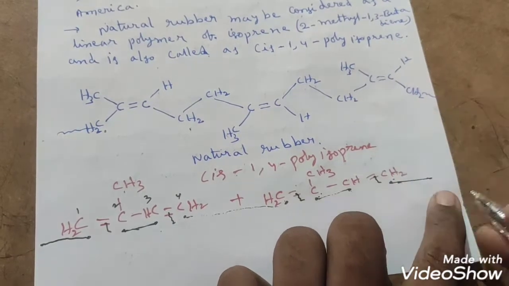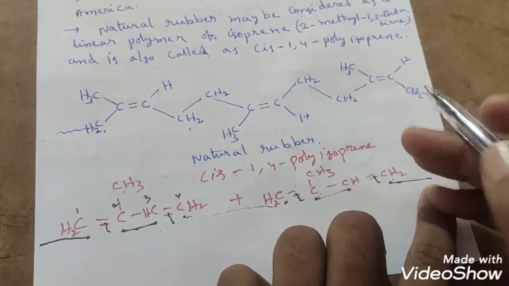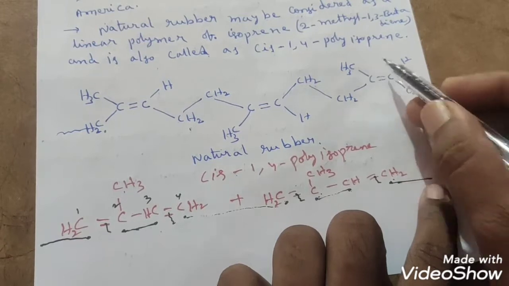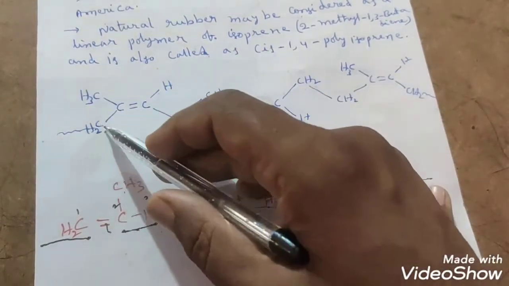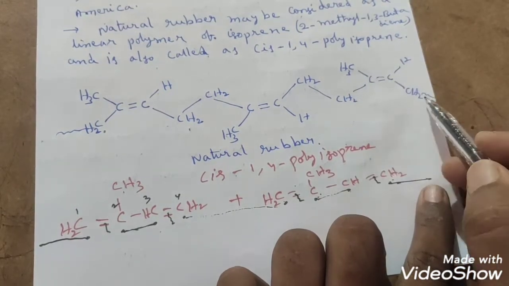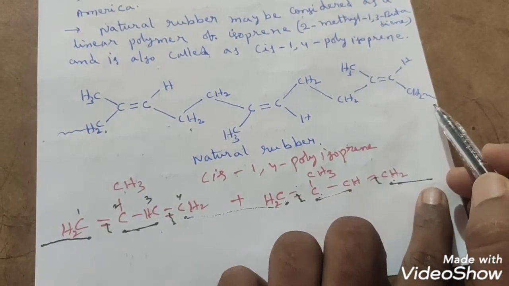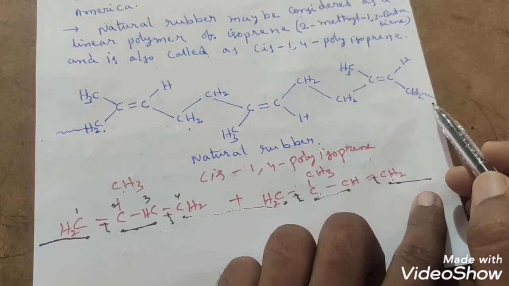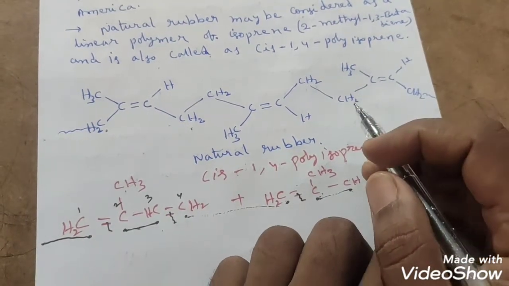Another molecule of CH2. That continuation part, if you take one more molecule, then you will get like this only. The same unit you will get. See that here whatever the unit is there, the same unit is present. That continuation part symbol I kept here like this. I hope everybody understood. This is natural rubber.